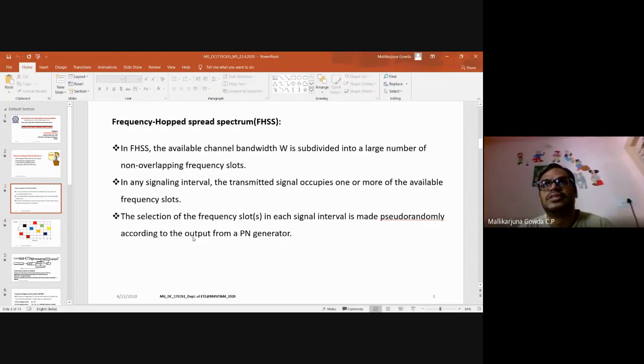The modulated signal which we transmit over the channel can occupy those 1 megahertz channels over the entire duration of its transmission. That is the meaning of this. Then how does it select which band to use? That depends on the pseudonoise sequence, which we know is random in nature. So depending upon the value of the pseudonoise sequence, it will select the frequency slot.